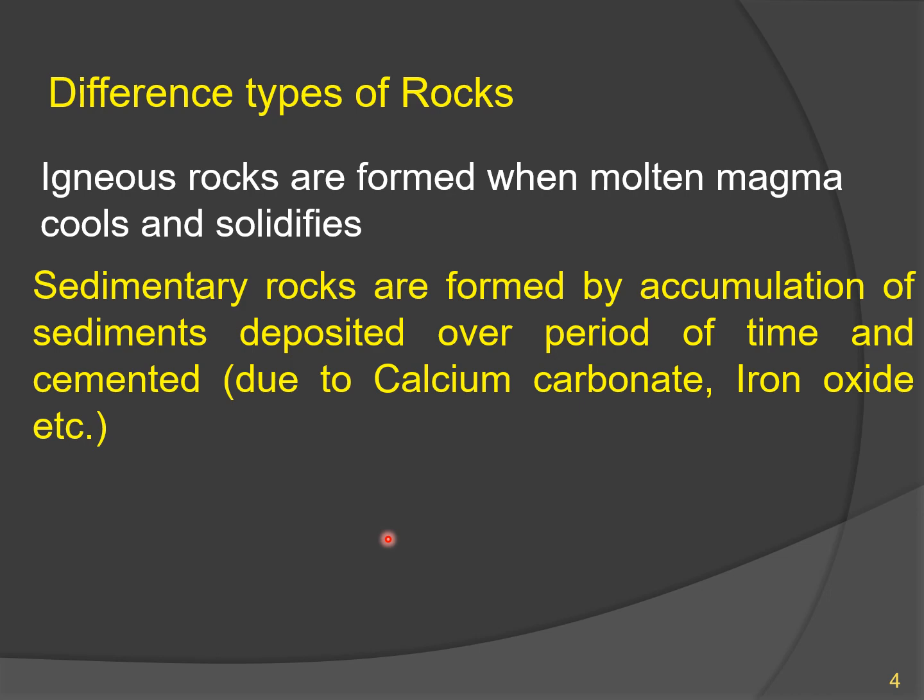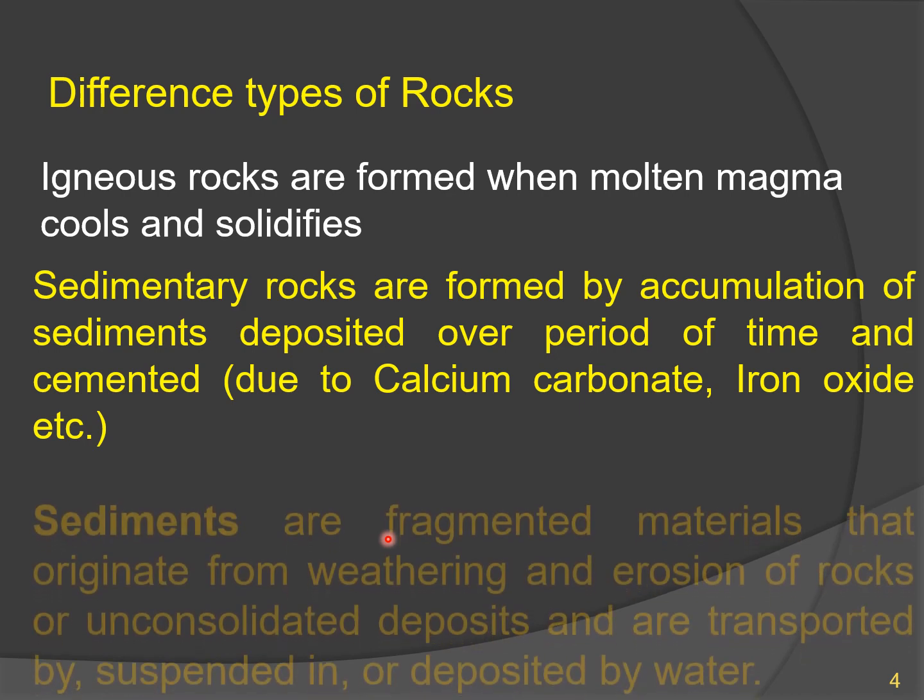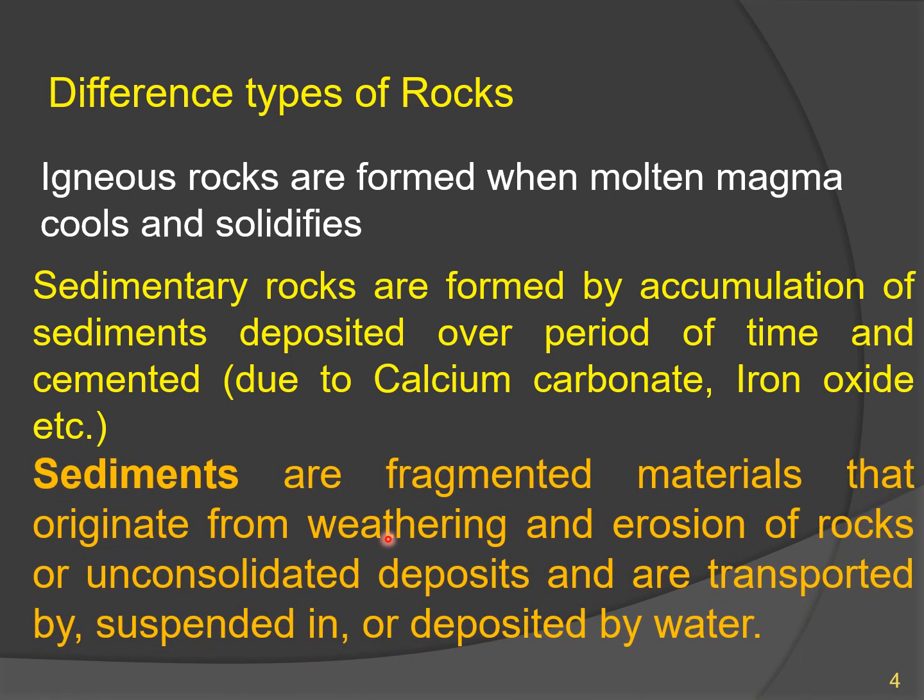Now, what is the definition of sediments? Sediments are fragmented materials that originate from the weathering and erosion of rocks, or unconsolidated material that is transported by, suspended in or deposited by water. So sediments originate from the original rock through weathering and erosion processes.